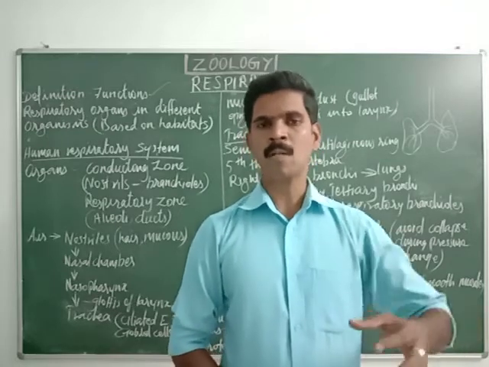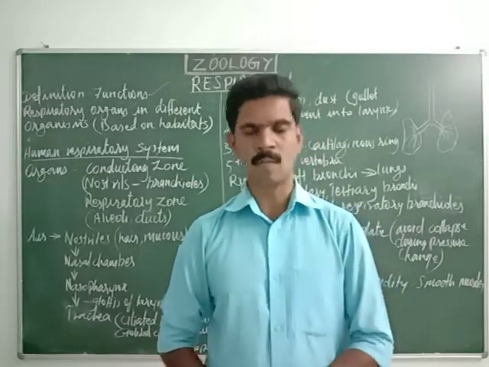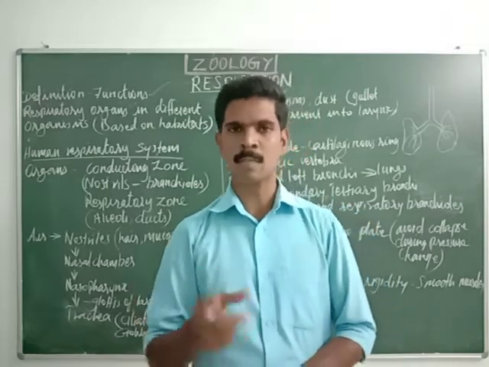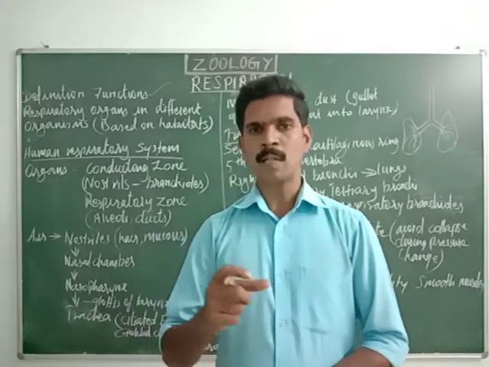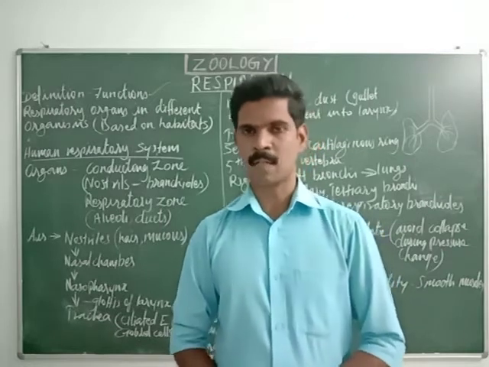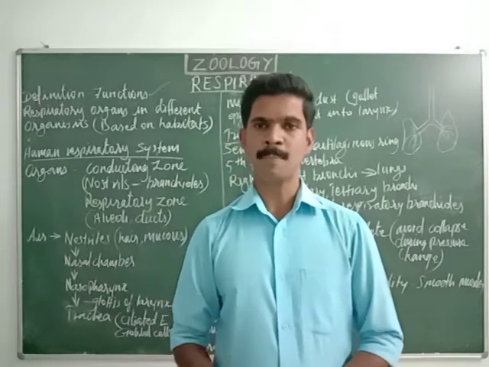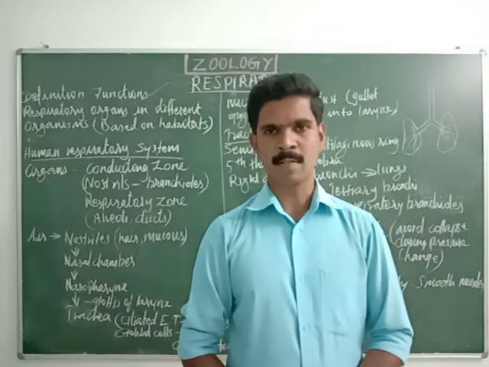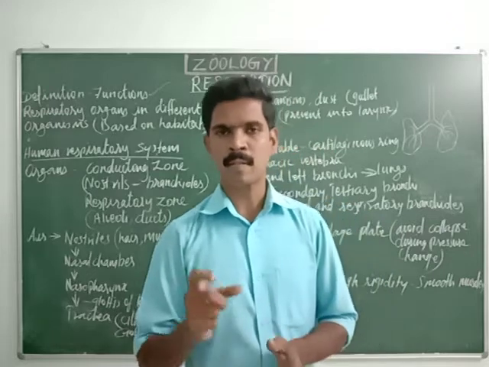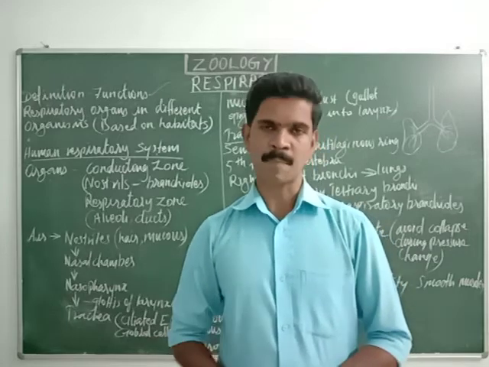Actually, the amount of dissolved oxygen in the air is very high compared to the amount of oxygen present in the water. So inside the air the amount of oxygen is very high, and inside the water the amount of oxygen is very low. So aquatic organisms, meaning water living organisms, breathe much faster than terrestrial organisms, the land living organisms. Have you understood? So based on the habitat and the level of organization, different organisms use different types of organs for respiration.